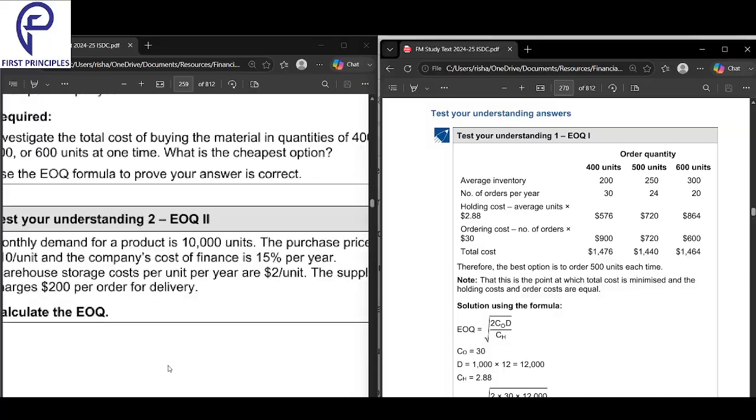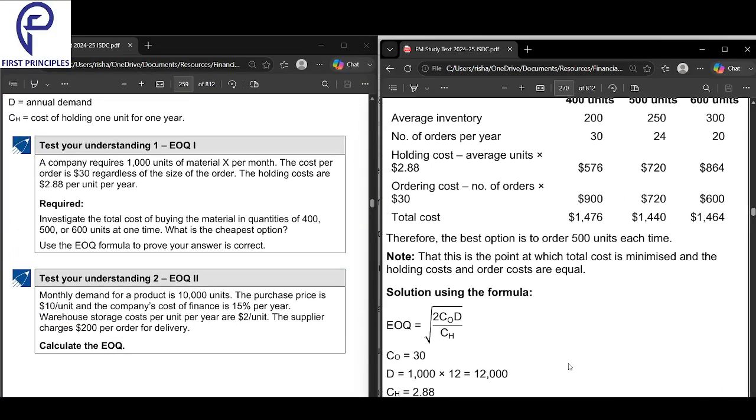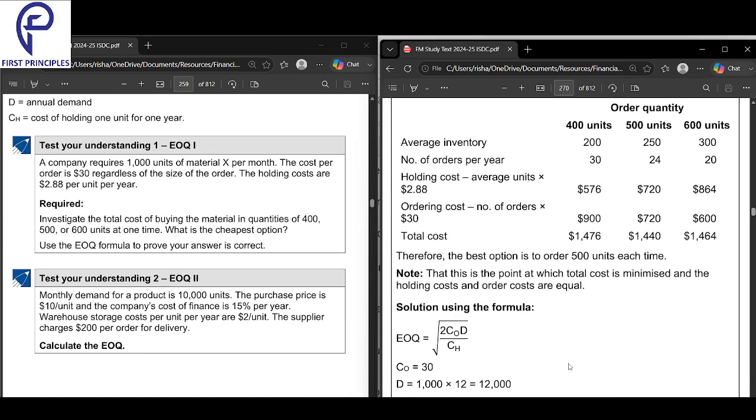Okay, so let's do the first sum here. Can you see it, buddy? Yes. Okay. Now what is happening over here is that firstly,